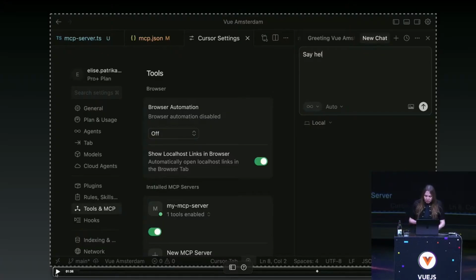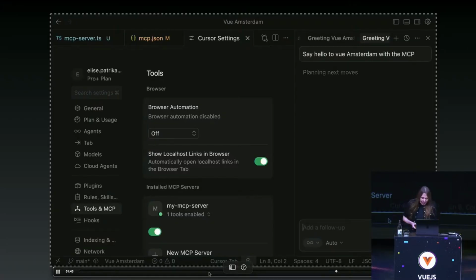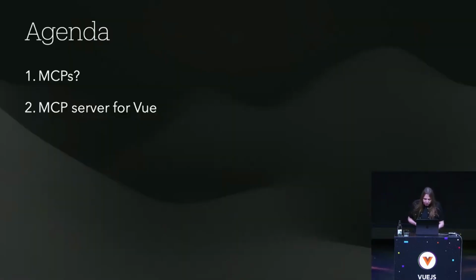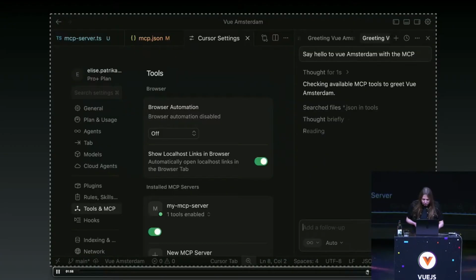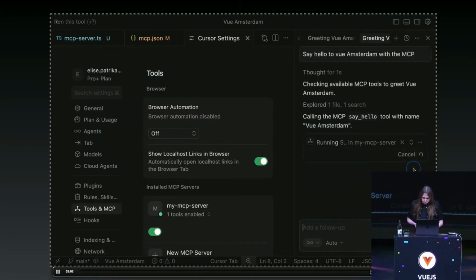I found it interesting, and then I do it again, and that time it works. I'm helping it a bit with the MCP, and I just go a bit faster. Oops, sorry. Well, it had to happen once at least. Just showing the result. It's thinking, and then woohoo, it called it. So yeah.